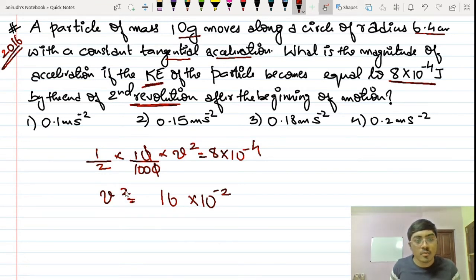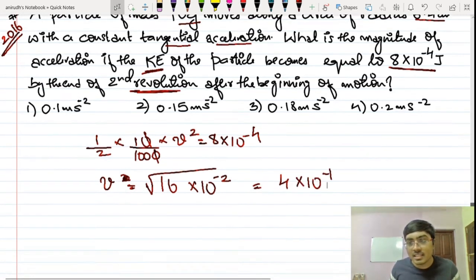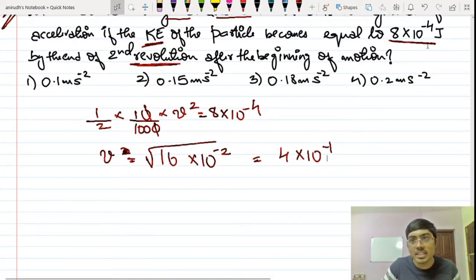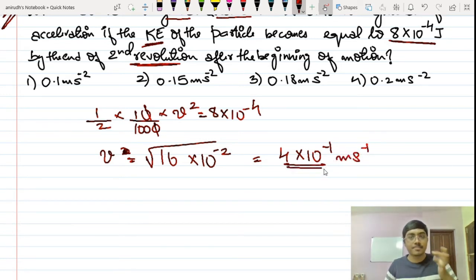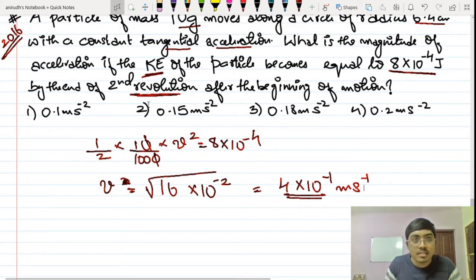Now what will be v? It will be the root of this, that is 4 multiplied by 10 raised to minus 1. So that is the first result that you are going to get. At the time when it has a kinetic energy of this much, its velocity is equal to this much meter per second. Now they are saying that this velocity is attained when it has completed a second revolution.